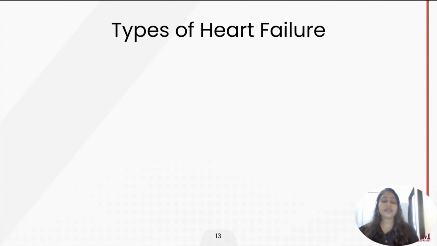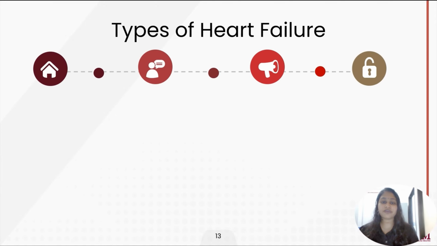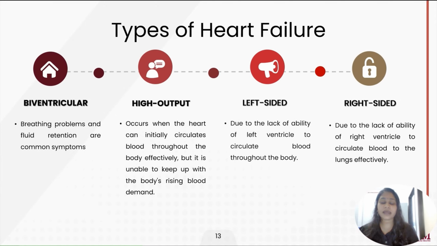Now we will look into the types of heart failure. There are 4 types of heart failure, which are biventricular, high output, left-sided, and right-sided. In biventricular heart failure, both the left-sided and right-sided are affected. The symptoms will be breathing problems and fluid retention. High output occurs when the heart can initially circulate blood through the body effectively, that is with preserved and lowered ejection fraction, but it's unable to keep up with the body's rising blood demand. Eventually, the heart weakens and it's unable to adequately pump blood throughout the entire body.